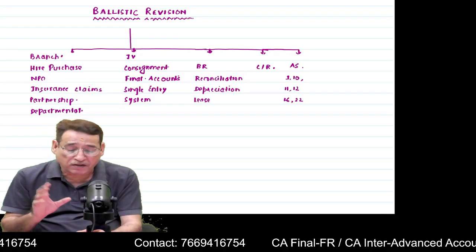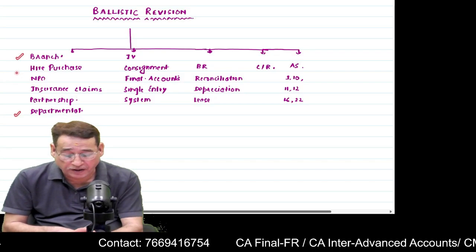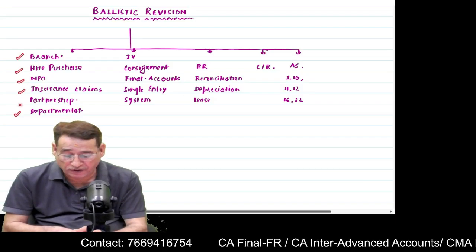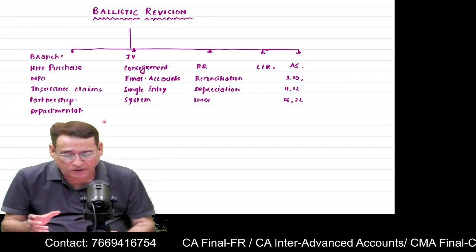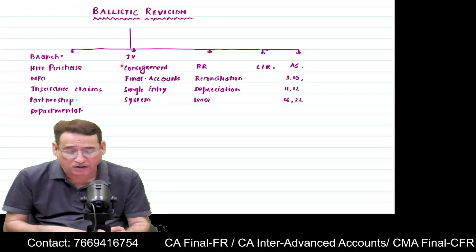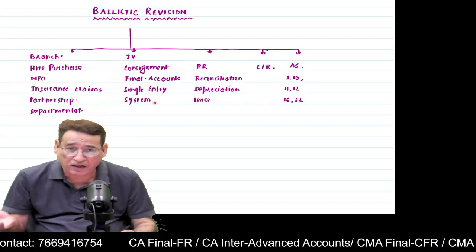We know that there are some very lengthy chapters at your level, like branch account, department, hire purchase, NPO, insurance claim and partners. These are of very lengthy nature, no doubt about that. But besides that, we have some medium level chapters like joint venture, consignment, final accounts, single entry system.